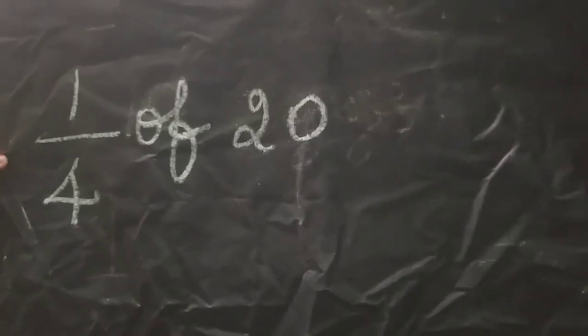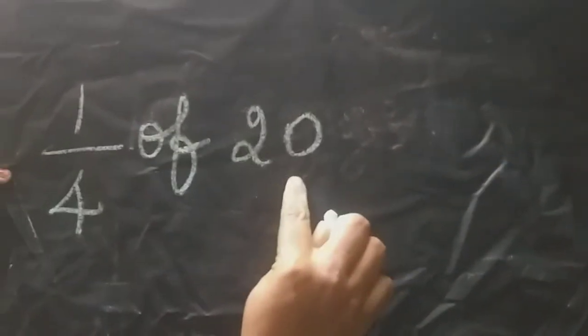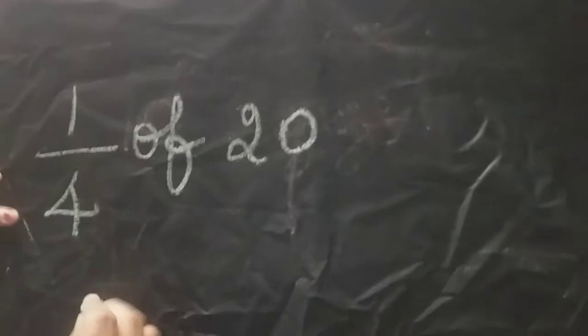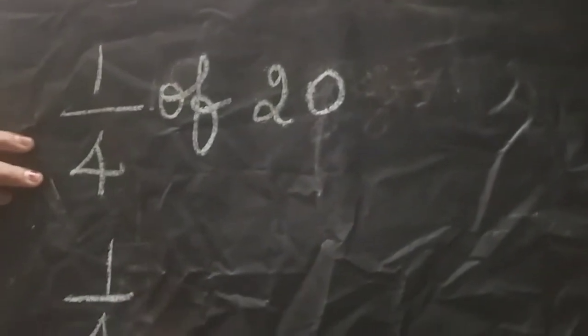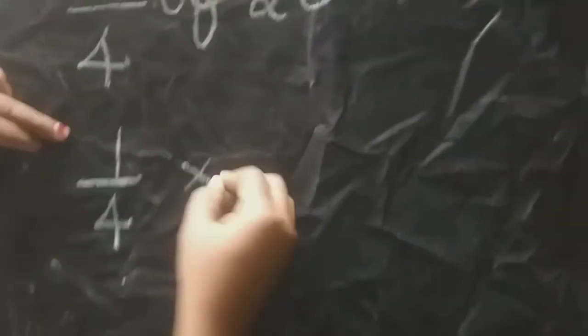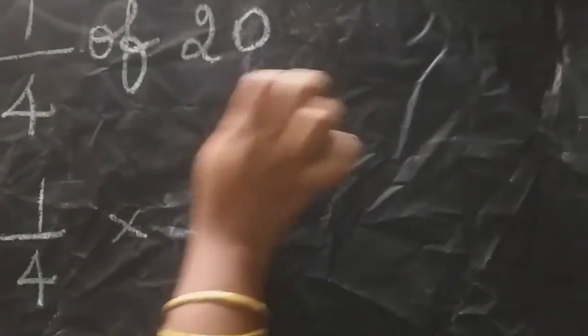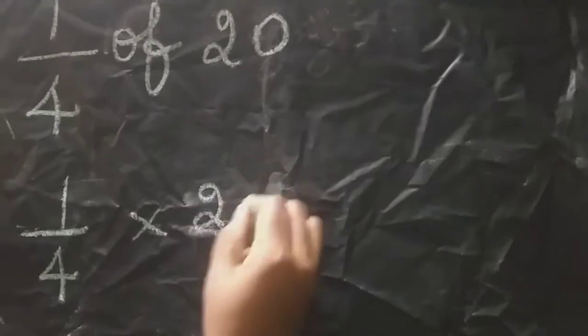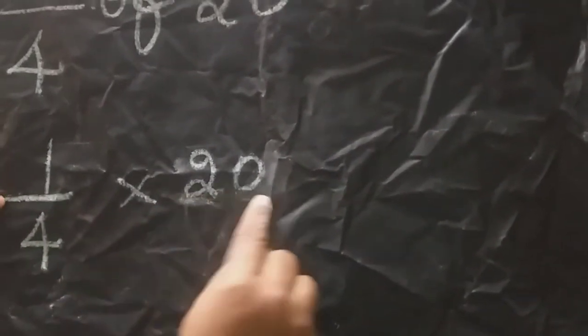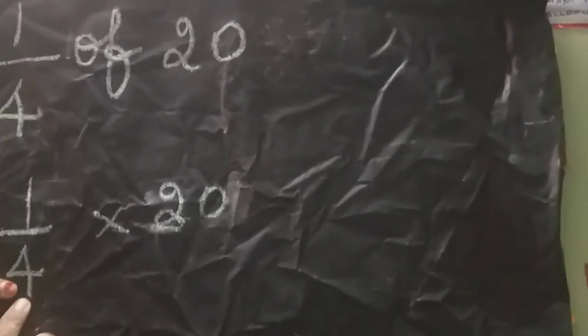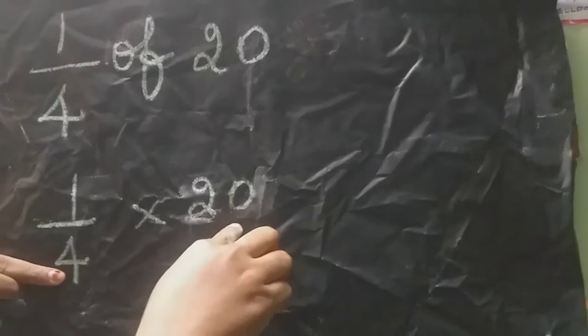Another example, 1/4 of 20. 1/4 of 20 means you should write 1/4 into 20. The 20, we should write in the same line as the numerator, and don't write it below in the denominator place. And you should say the fourth table till the product of 20.